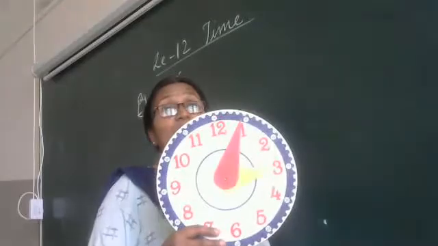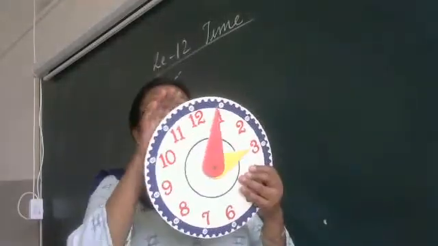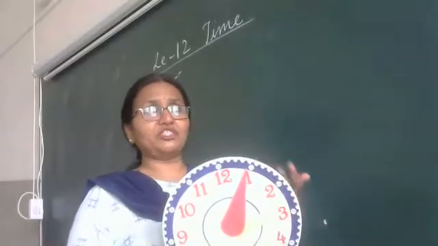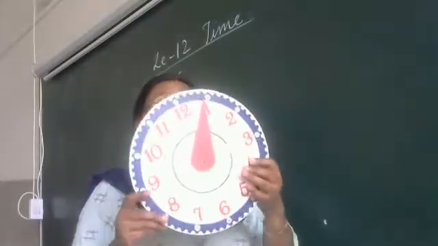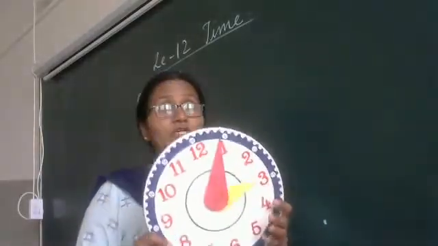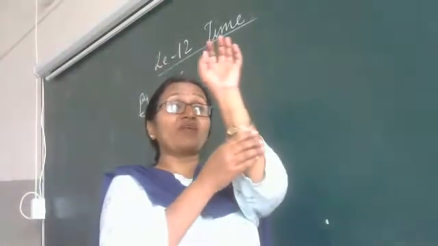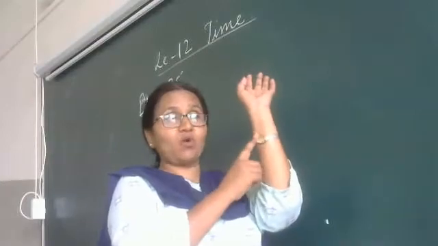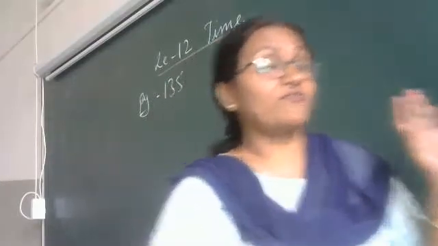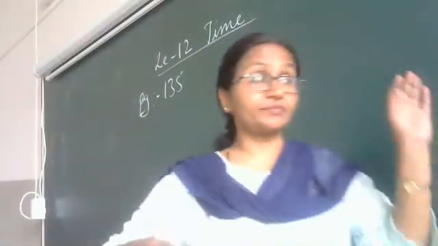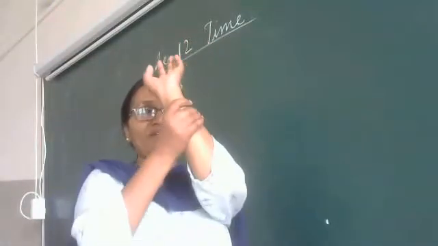Clock which we hang on the wall. It may be in all different shapes: square, oval, circle. And a watch is what we wear on our wrist. What we wear on our wrist is a watch.